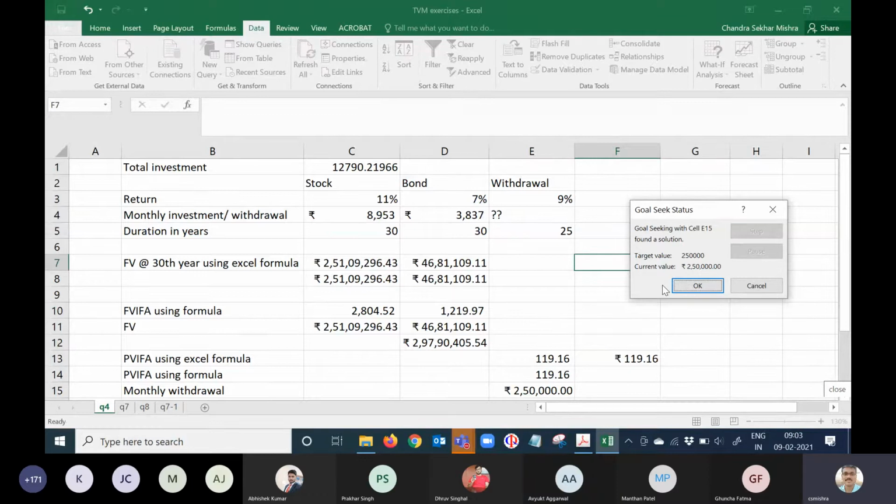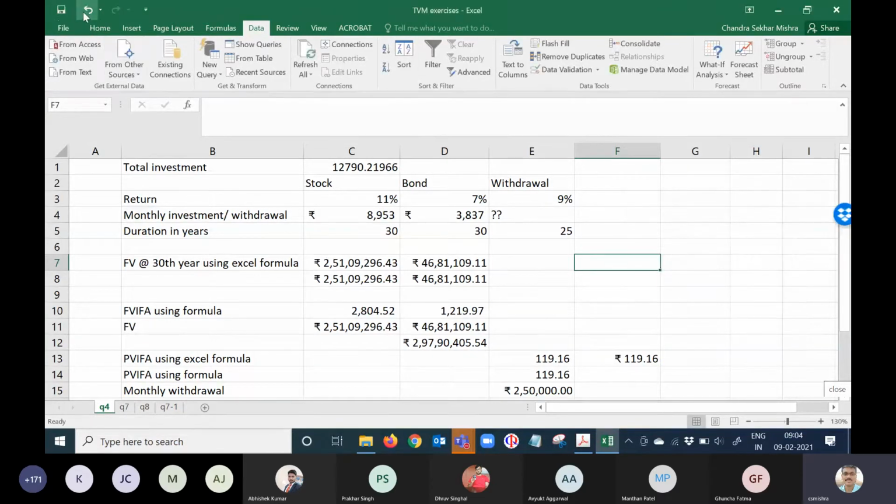When we do our capital budgeting exercise, NPV, IRR, etc., we'll use this particular thing more. We'll talk about that. Now you can see, instead of 1,95,000, you need 2,50,000, which is 55,000 extra. But you just have to invest only 2,790 extra compared to 10,000 earlier. If I undo this, the solution remains. Any doubt?